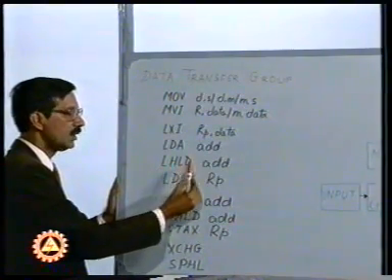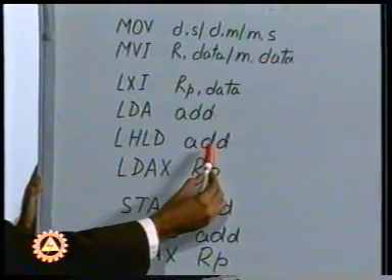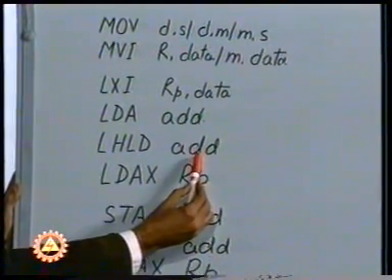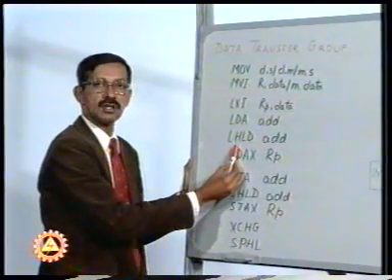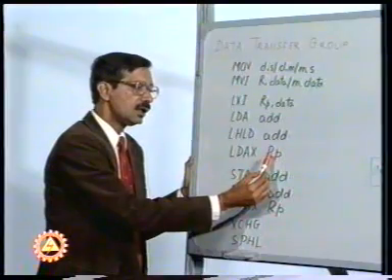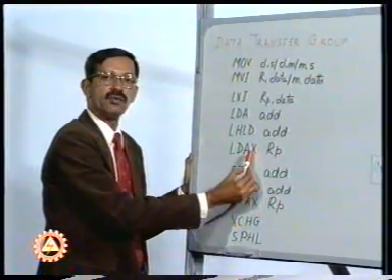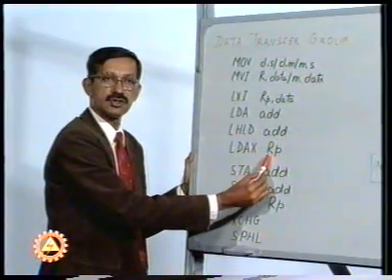LHLD means copy the contents of the memory location which is specified as a part of the instruction to the register L and of the next memory location to the register H. LDAX RP means load the accumulator with the memory location whose address is available in the specified register pair.